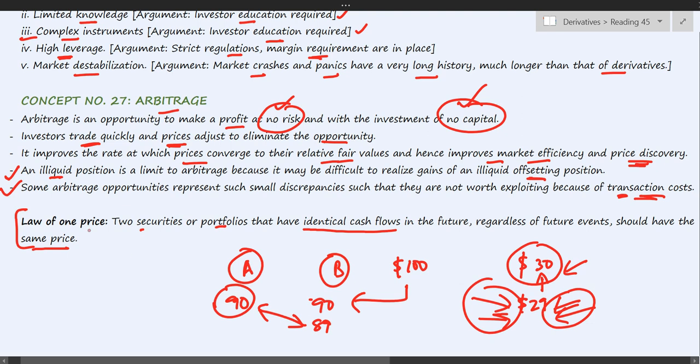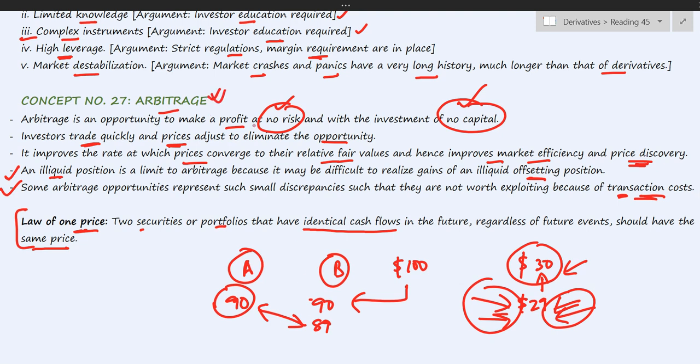Okay, so we can say that whenever law of one price does not prevail, only then is an arbitrage opportunity possible. And this way we have completed reading number 45.